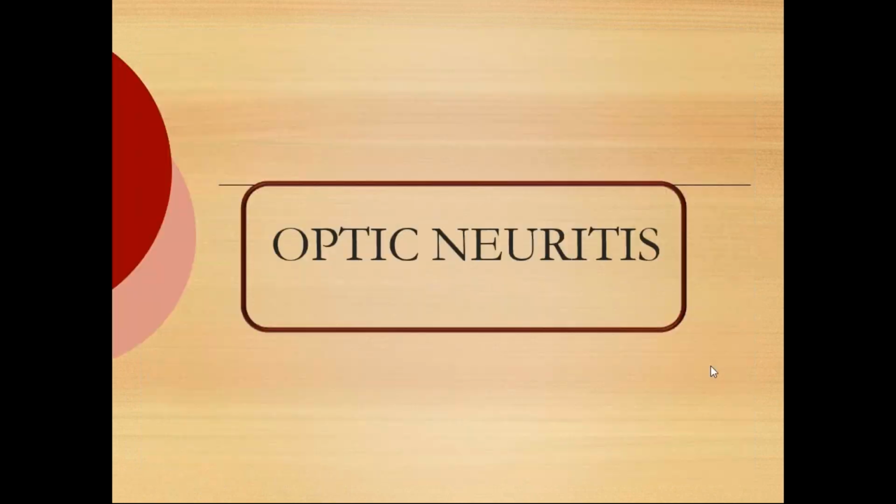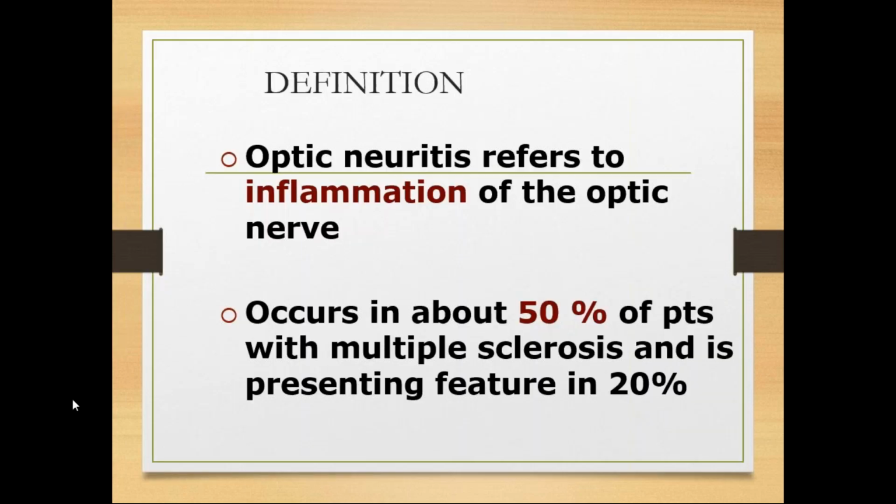So today we'll start the topic optic neuritis. So what is neuritis? What is itis? Itis means inflammation. So inflammation of the optic nerve, in brief, is called optic neuritis. So inflammation of optic nerve is optic neuritis.